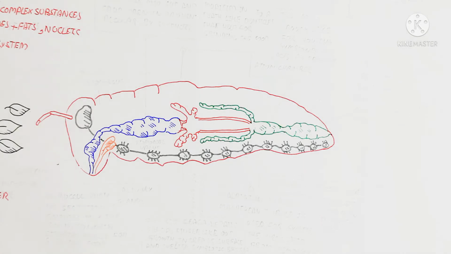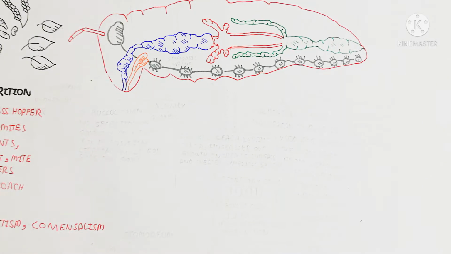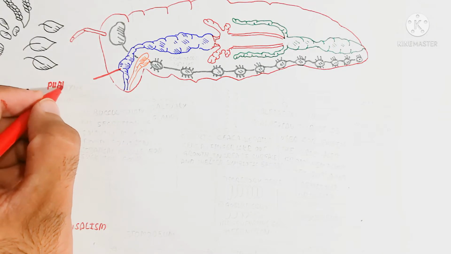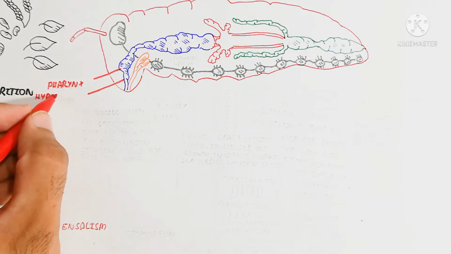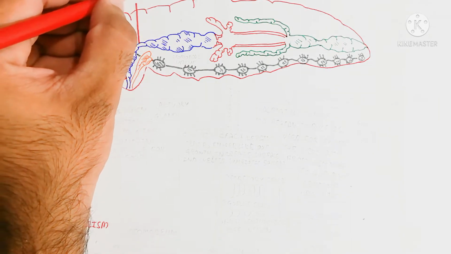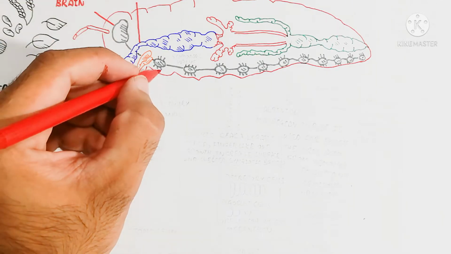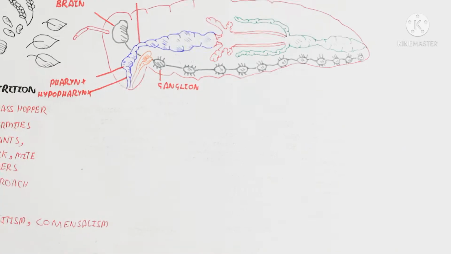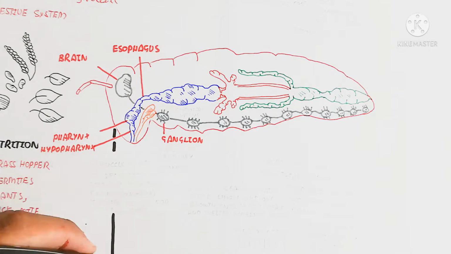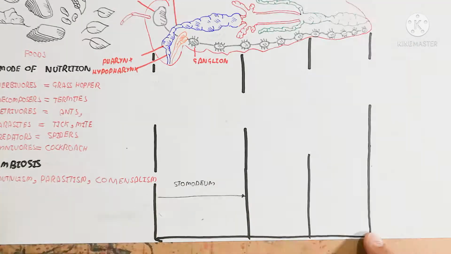Here is the diagram of the arthropod. It is the general overview of the digestive system we will discuss in this video. The complete digestive system is made up of foregut, midgut, and hindgut. First we will look at the foregut. The foregut is also known as the stomodeum, and it is used for storage and initial digestion.